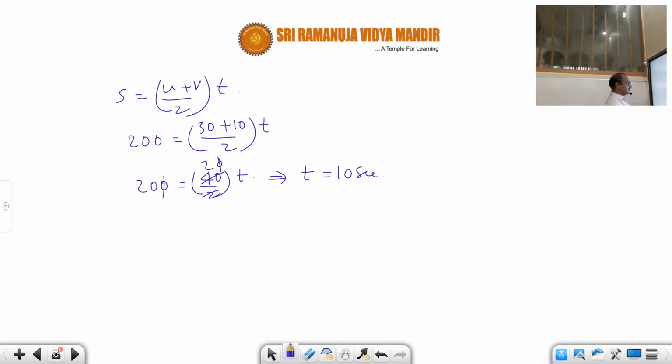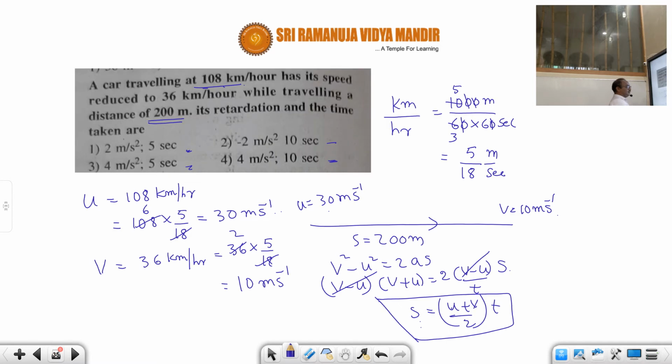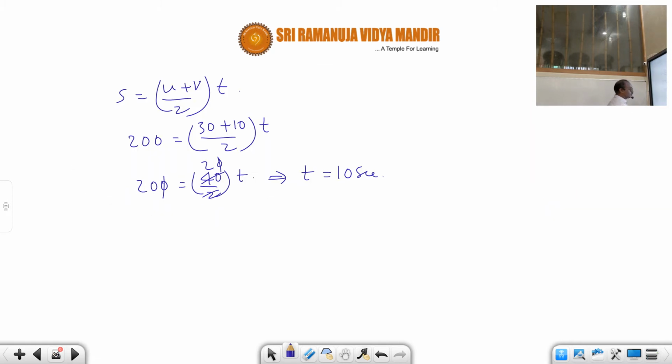Since we calculated the time, then we need to calculate only the acceleration. You know how to calculate the acceleration. Take the first equation, v equals u plus at. From this equation, the v value is known, which is 10, and the u value is known. Just now we calculated the time. You can get the acceleration also. Understood? Okay students.